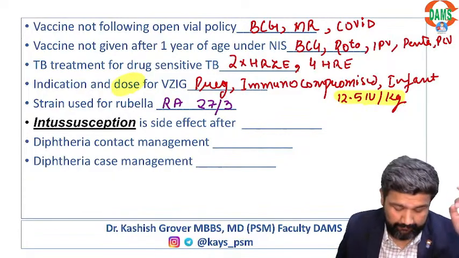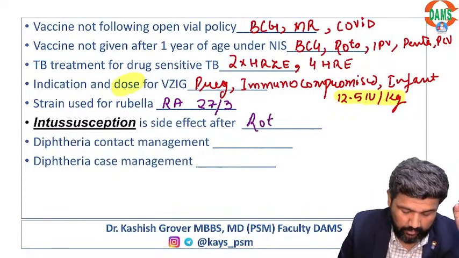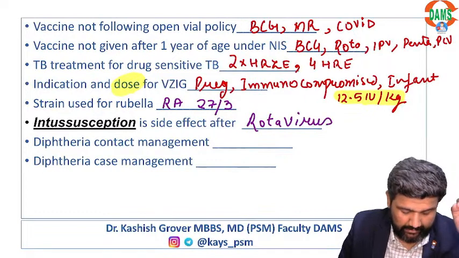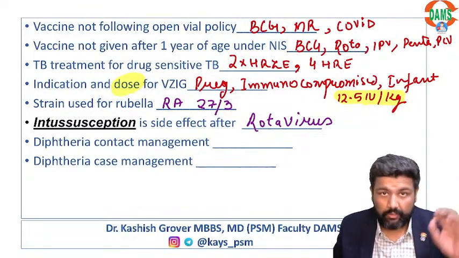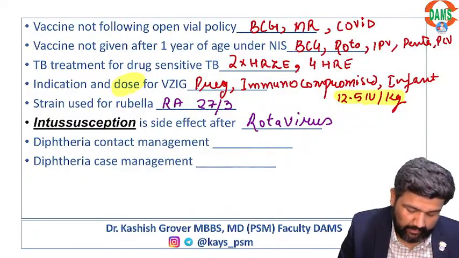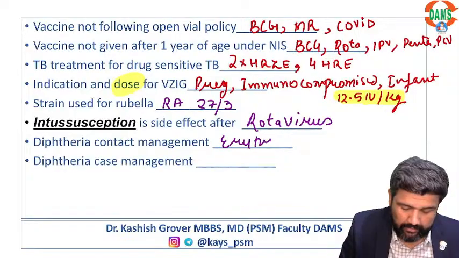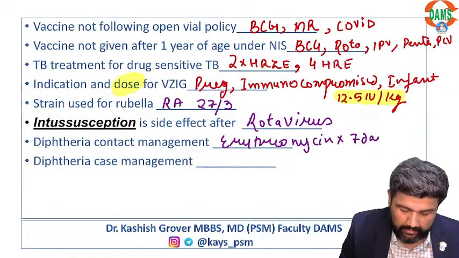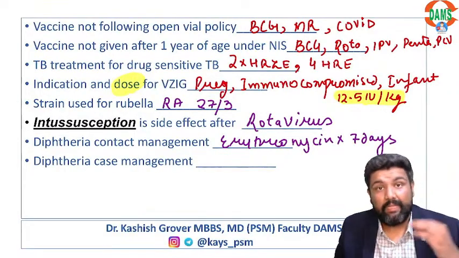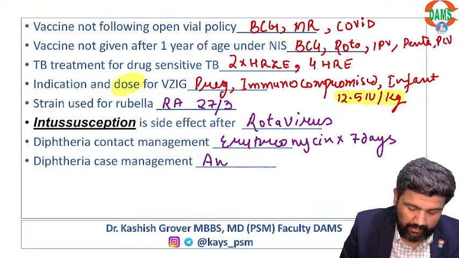Intussusception is the side effect after rotavirus vaccine. Diphtheria contact management: erythromycin for 7 days.